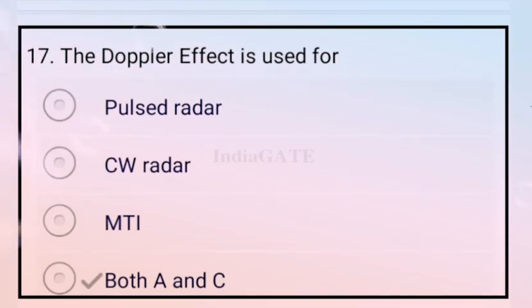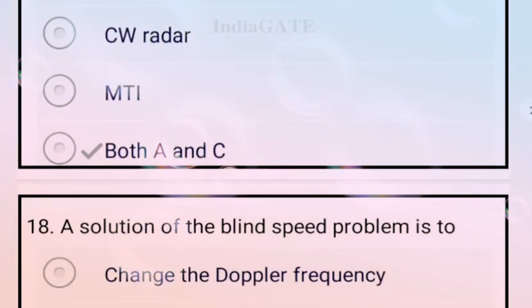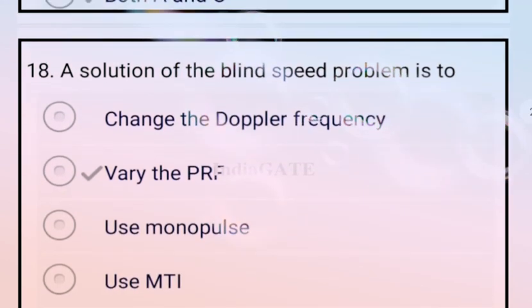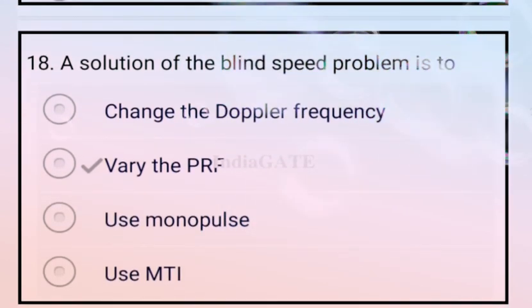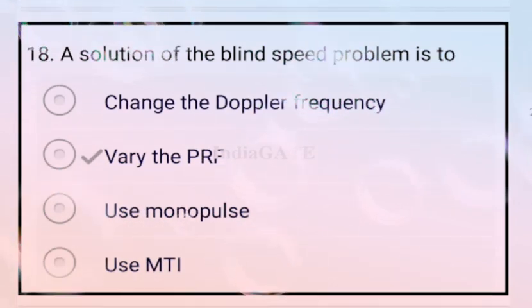Now come to the next question. The Doppler effect is used for? The Doppler effect is used for pulse radar and MTI. So option D is your correct answer, both A and C. Now come to the next question. A solution of the blind space problem is to? This is related to varying the PRF. Okay, option B is your correct answer.